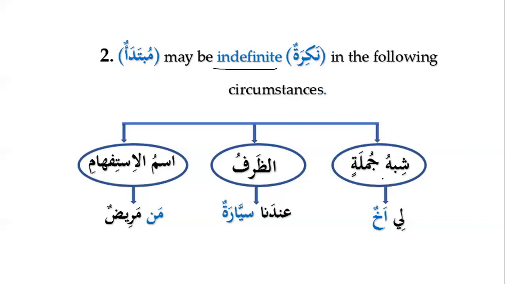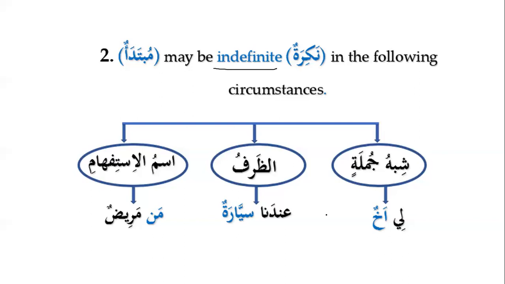That's why we have discussed many times that jar majroor can never become mubtada, they will always be khabar. And similarly, dharf and mudaf alayh can never become mubtada, they will always be khabar. And the reason is clear now, because why they cannot be mubtada? Because they are incomplete. They cannot communicate the complete meaning.